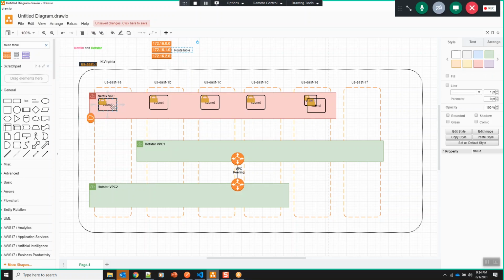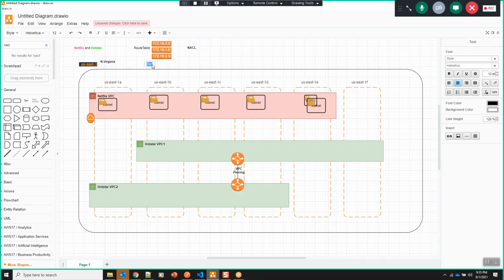Is that alone enough? No, it should have the corresponding access. So who will control the access to the subnets? There is something called NACL rules. The route table tells about possibility.